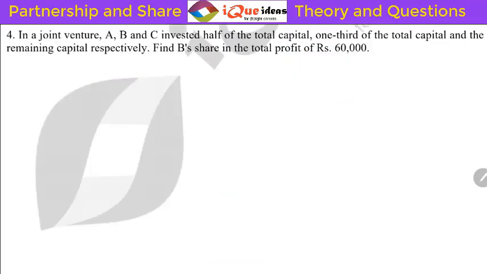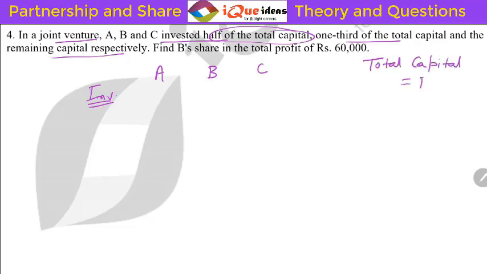The fourth question, it says in a joint venture, A, B, C invested half the total capital, 1/3 of the total capital and the remaining capital respectively. Okay, so let me put the chart here. A, B, C investments. A invested half the total capital. Suppose the total capital is 1 rupee. Okay, that means the investment of A will be 1 by 2 rupees. Investment of B will be 1/3, so 1 by 3 rupees.